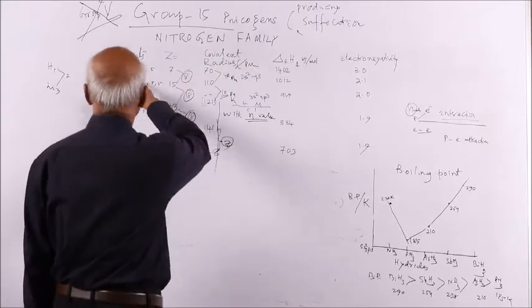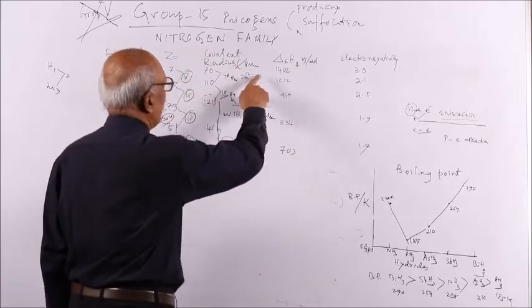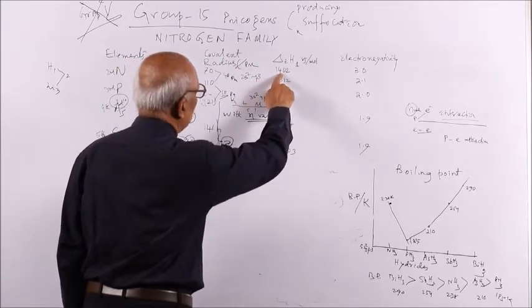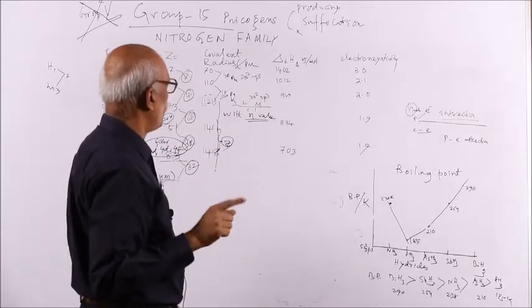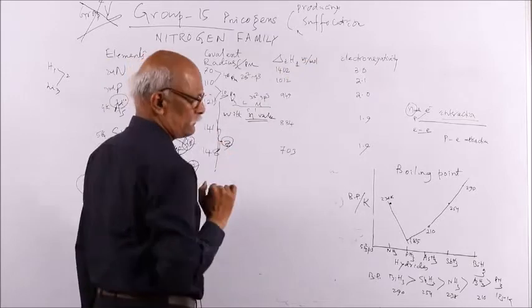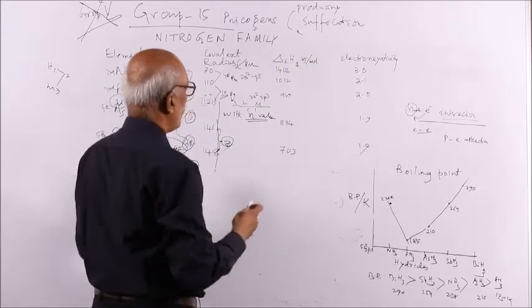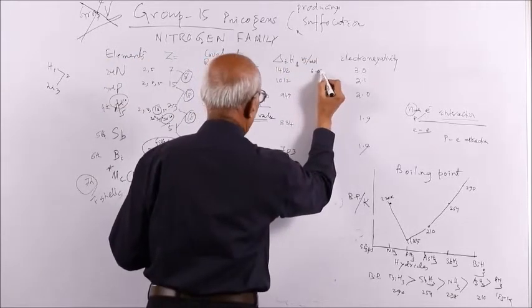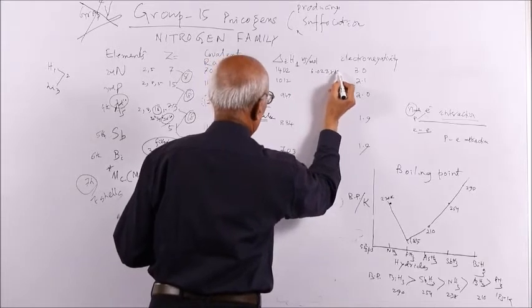You see, nitrogen is so small that the expulsion of a valence electron needs 1402 kilojoule per mole of electrons. Mole of electrons means 6.023 times 10 to the power 23.